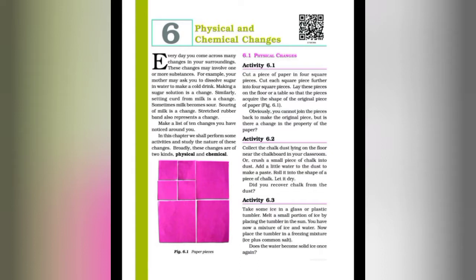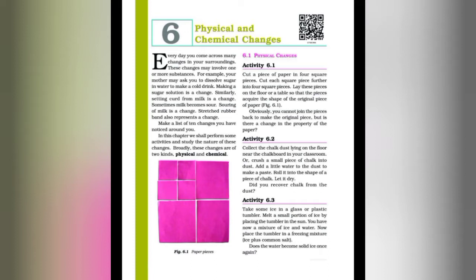The change which cannot be reversed even by reversing the condition is called an irreversible change. For example, aging of living organisms, rusting of iron, burning of paper, cooking of food, growth of plant, burning of fuels, etc. So irreversible changes are permanent changes.